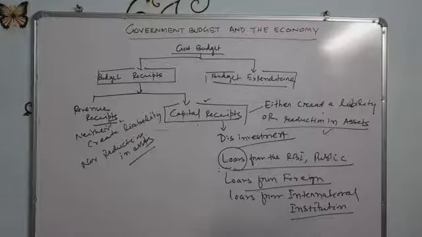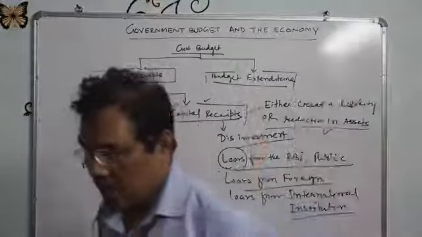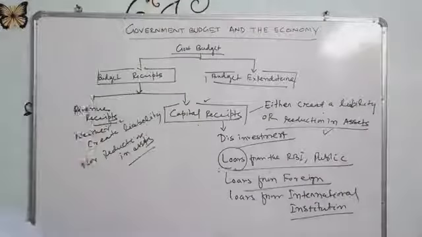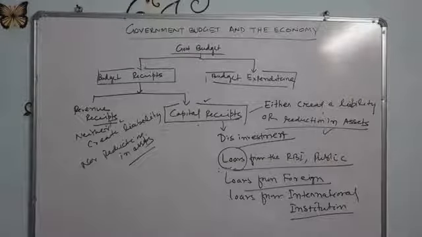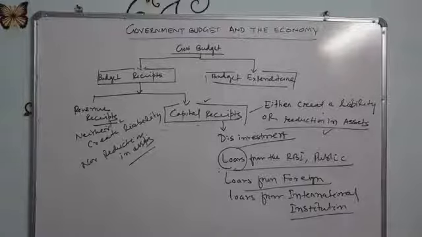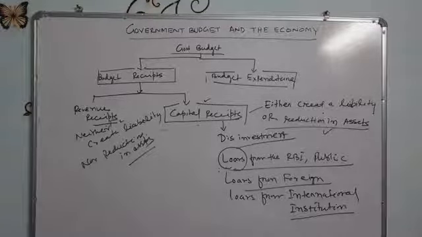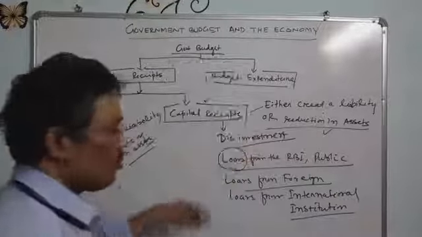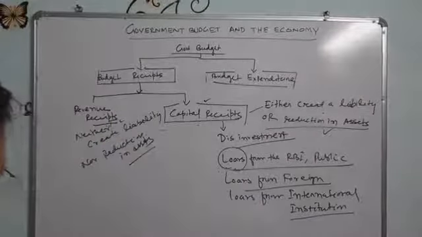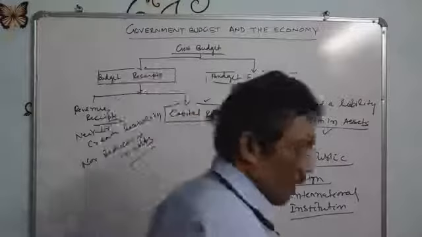That is one kind of example I also gave, that is disinvestments. Disinvestment proceeds are the revenue through the sale of shares in public sector undertakings, and small savings, that is small savings and deposits in the public provident fund. Deposit in the public provident fund is also one kind of reduction in assets. That is also called a capital receipt. So these are the different kinds of capital receipts.